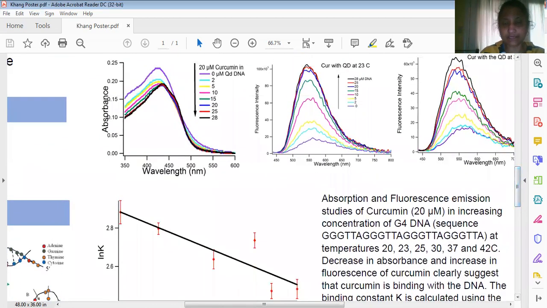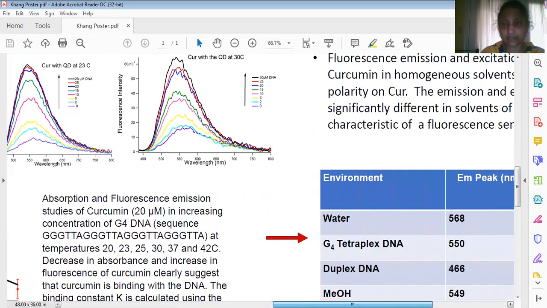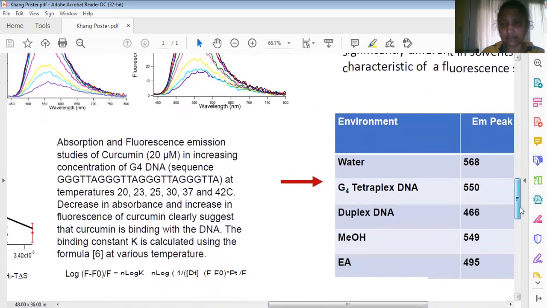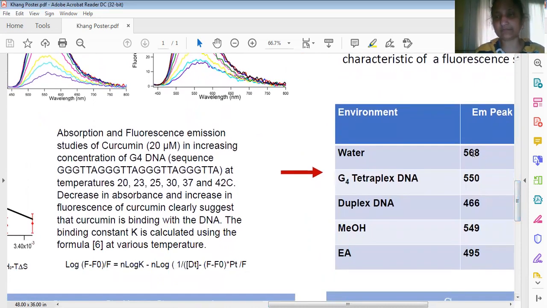From there, we wanted to study the association constant. This is the table where we see the emission maxima of curcumin in water is 568, and in quadruplex DNA it is 550. So this suggests that with respect to water, curcumin is going inside the non-polar environment of DNA. It is a blue shift, which means it is going to the non-polar environment. In duplex DNA, curcumin fluorescence is 466 nanometer, in methanol 549, ethyl acetate 495. So we can say that in the quadruplex DNA, the microenvironment of curcumin is similar to methanol.